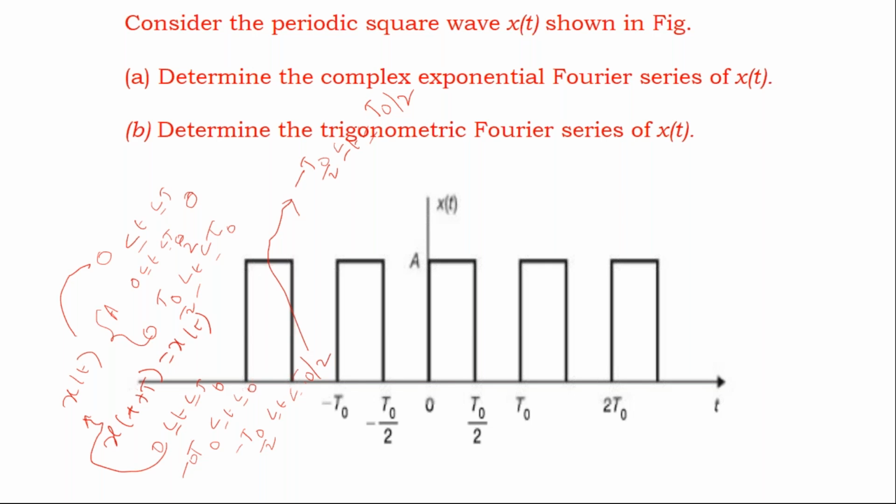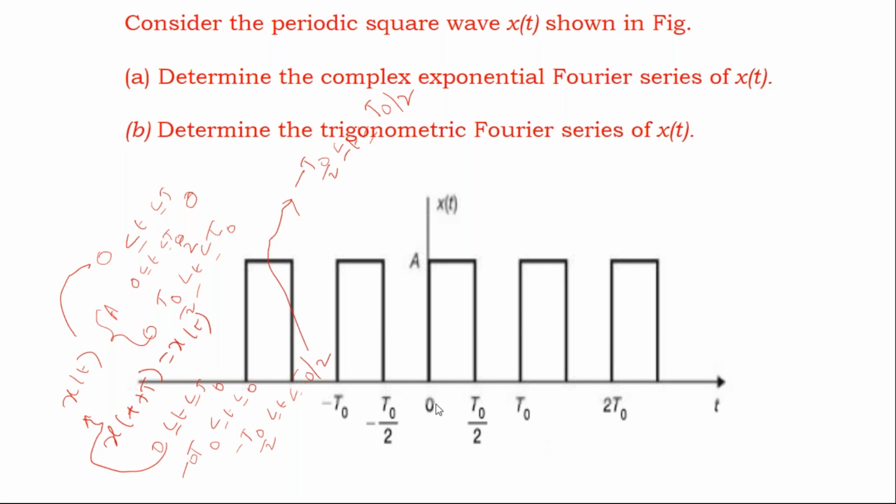Please see the waveform and post it in the chat box. Unless you respond, it becomes very difficult. Please try to understand. You can see -t0/2 here; how is the waveform from -t0/2 to t0/2? How does the waveform vary from -t0/2 to t0/2? Post it in the chat box. No one has responded. Please respond immediately. How does it vary from -t0/2 to t0/2?